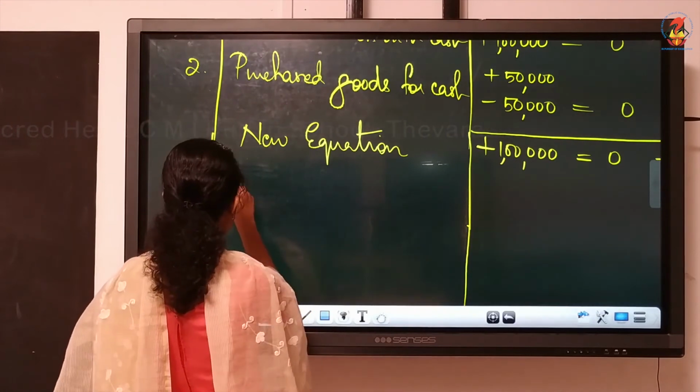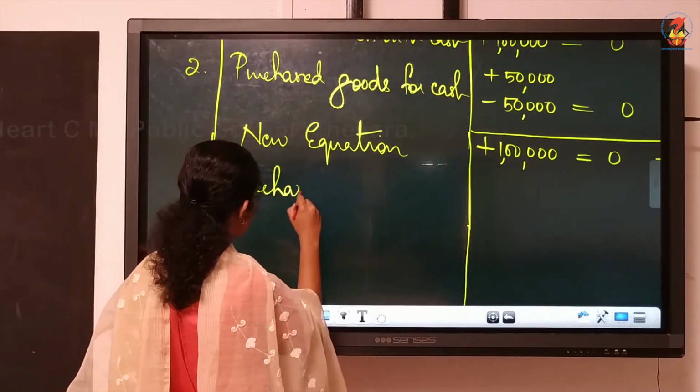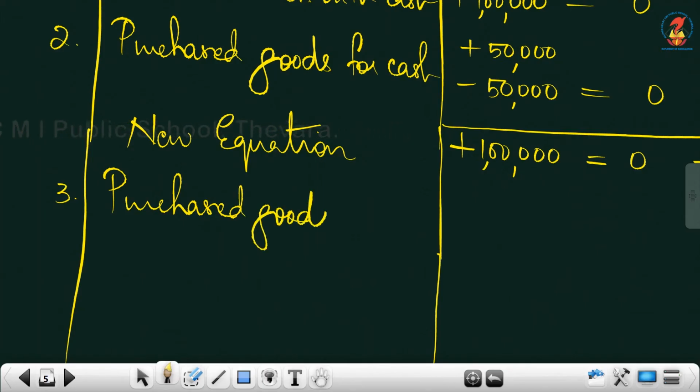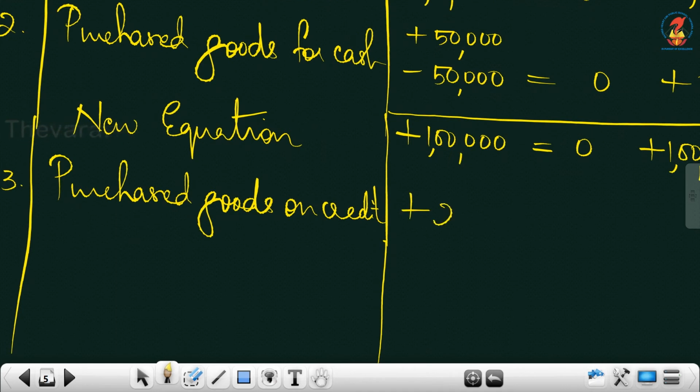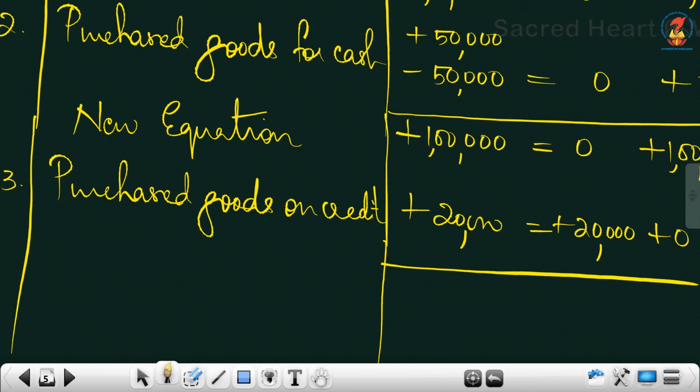You write the transaction first. Purchased goods on credit, because the name is mentioned, so it's on credit. Then plus 20,000 under assets, plus 20,000 under liability. Write it very carefully. No change in capital. So the accounting equation is correct. Plus 20 and plus 20 on both sides.